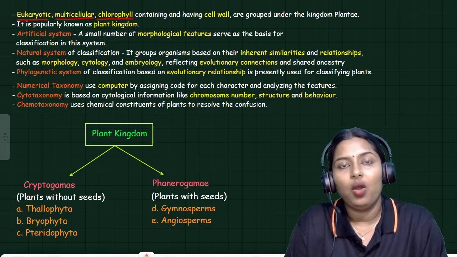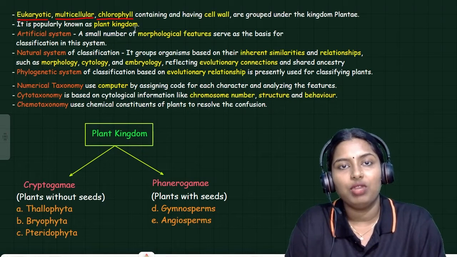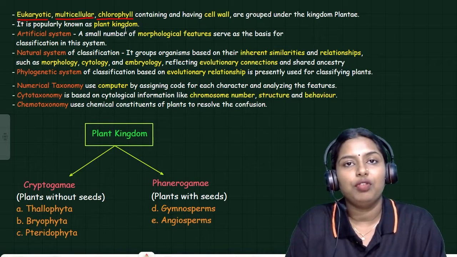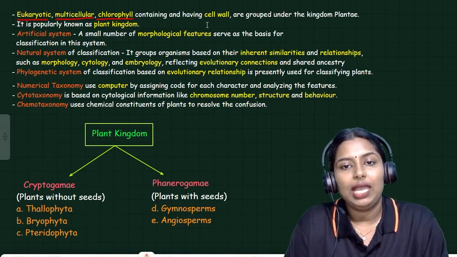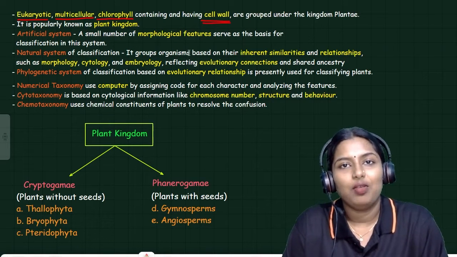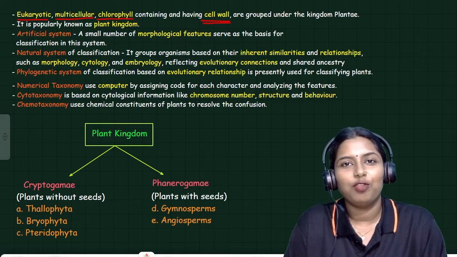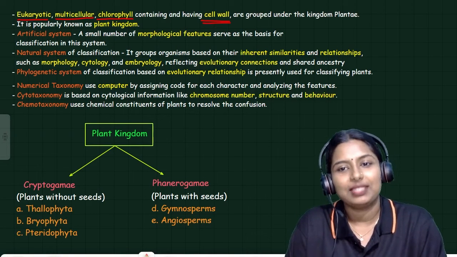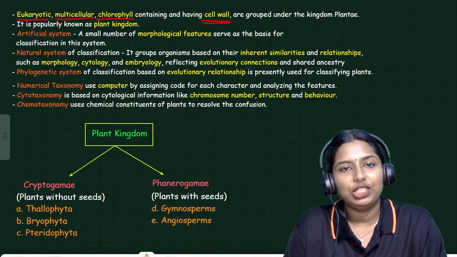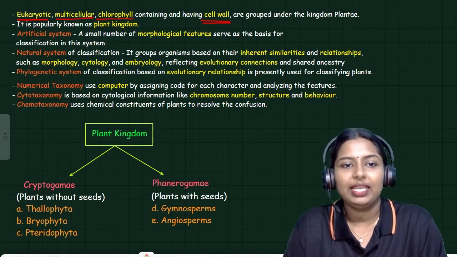Plants are the only organisms on our earth capable of performing photosynthesis, so they need chlorophyll for that function. Plants also contain a cell wall, the rigid outer covering of the plant cell. These are the major characteristic features of the plant kingdom.